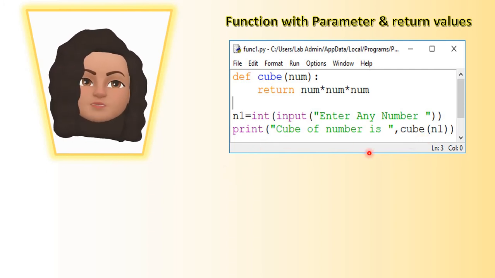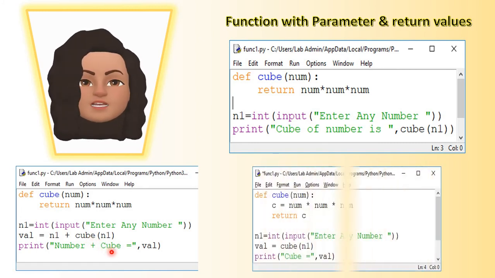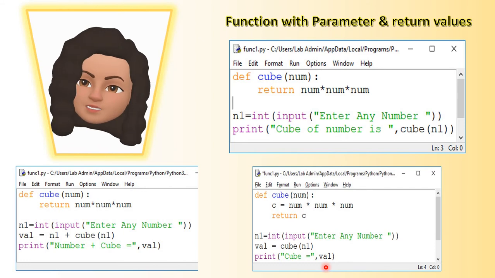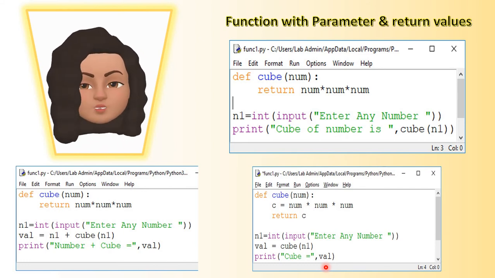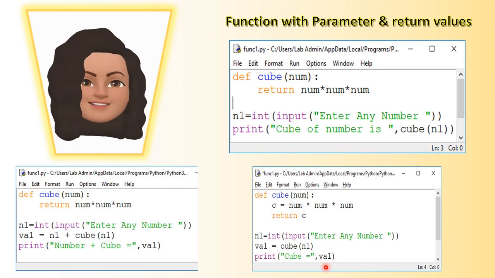The next one, the function call is with an expression, and it is stored in a value. So val is equal to n1 plus function call. So it is in an expression. And the last one is the function call is assigned to a variable, and then you are printing the variable. So you can have a function call in a program either inside a print statement or storing it in a variable or in an expression. All these forms are allowed.